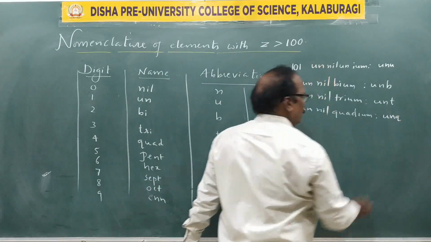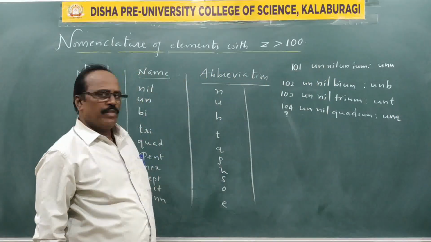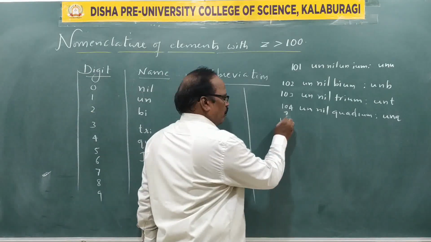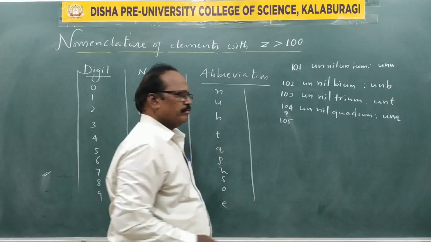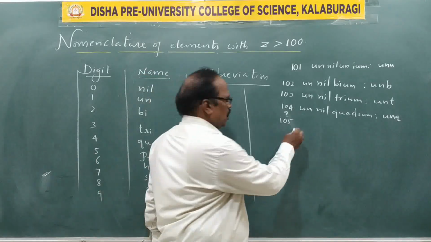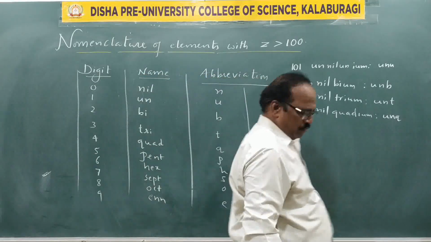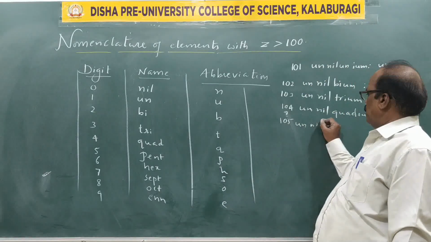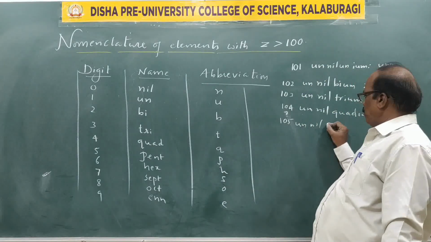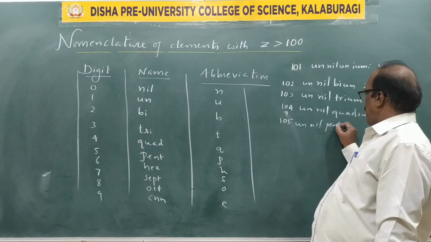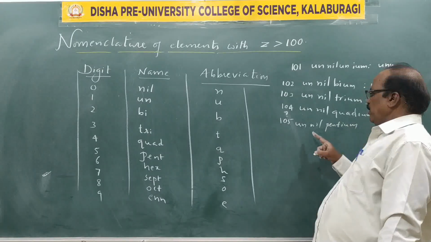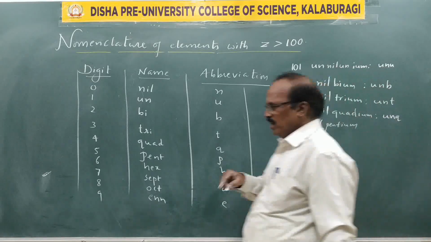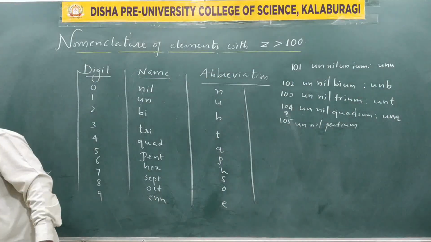The symbol is UNQ. Then 105: for 1 un, for 0 nil, for 5 pent, ium, unnil pentium. Now I take this side. The remaining you have to continue.